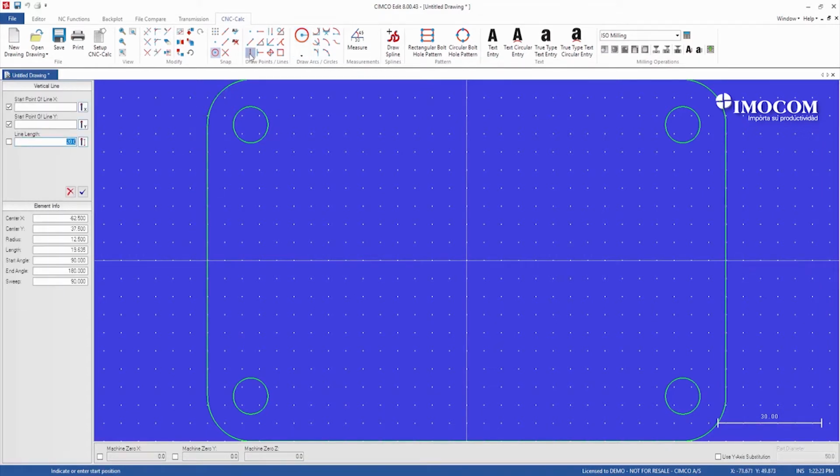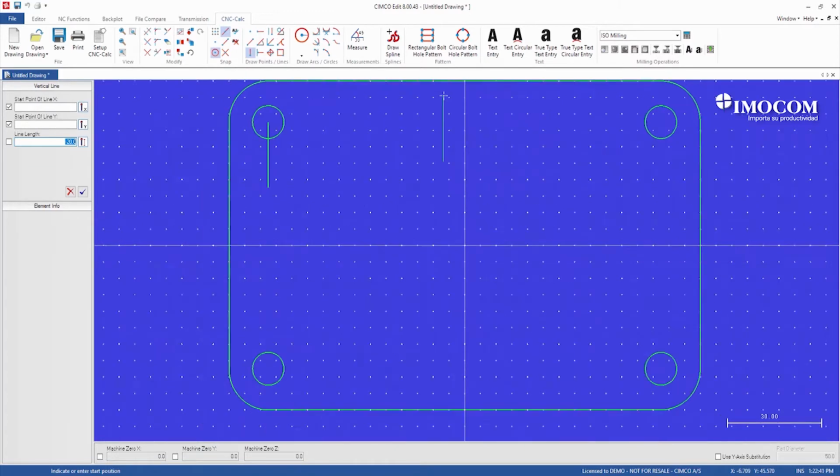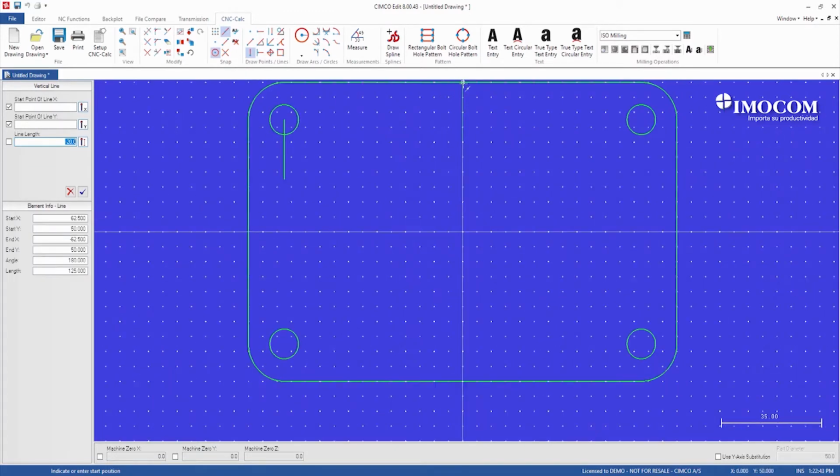Now we're going to draw some vertical lines. Line length is going to be -20, and we're going to enable the snap to midpoint as well. So the first line goes in from the center of the circle and the second line goes to the midpoint of the top horizontal line.